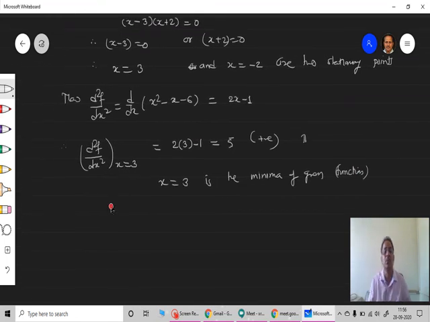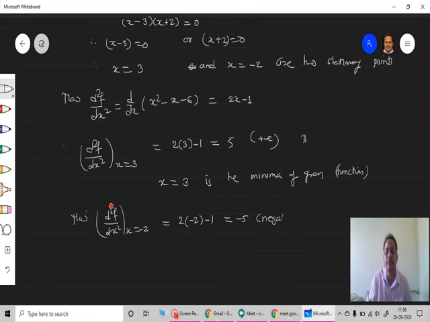And similarly obtain the second derivative for x equal to minus 2. Therefore d square f upon dx square at x equal to minus 2: if I put these values, it is again 2 into minus 2 minus 1, and this is found to be minus 4 minus 1 is minus 5, and this is negative. Therefore x is equal to minus 2 is the maxima of the given function.